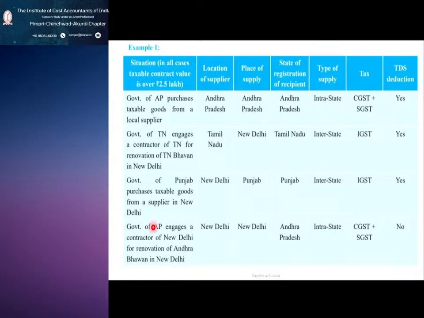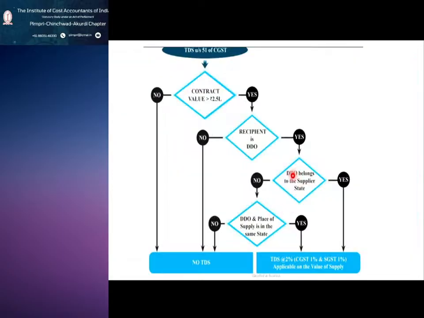Then the last scenario, government of Andhra Pradesh engages a contractor of New Delhi for renovation of Andhra Pradesh Bhavan in New Delhi. See the second and the last one. In the second, he engages a contractor of Tamil Nadu, so that means the DDO belongs to the supplier state.